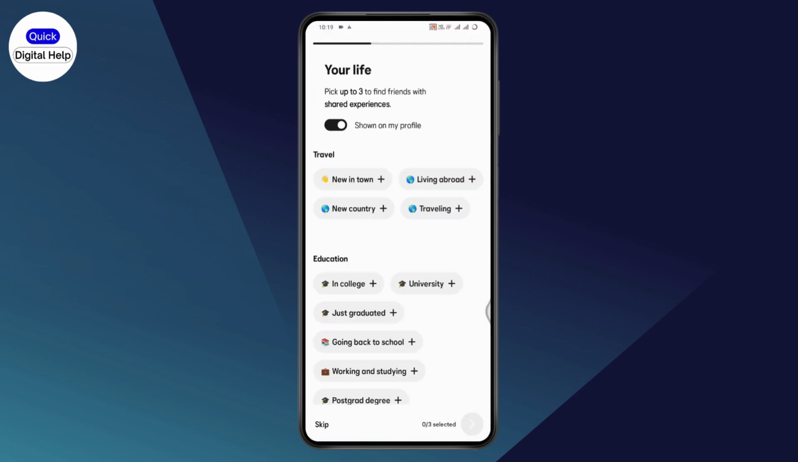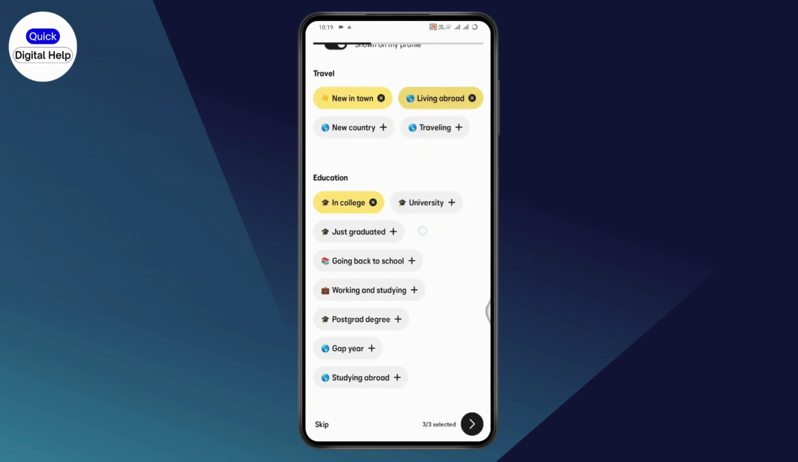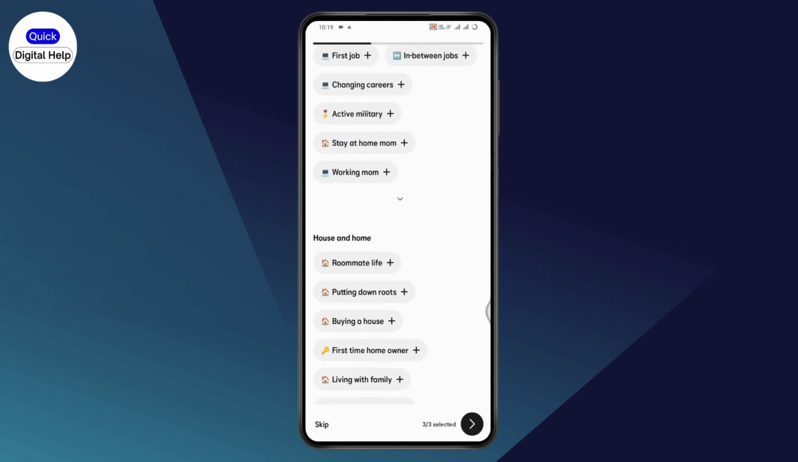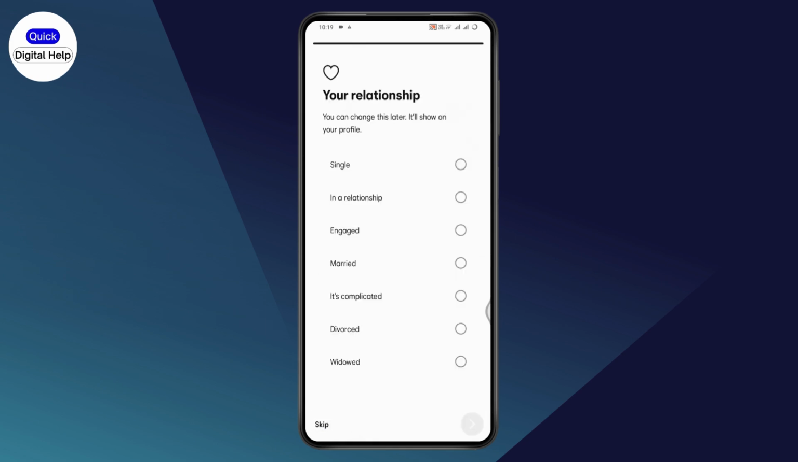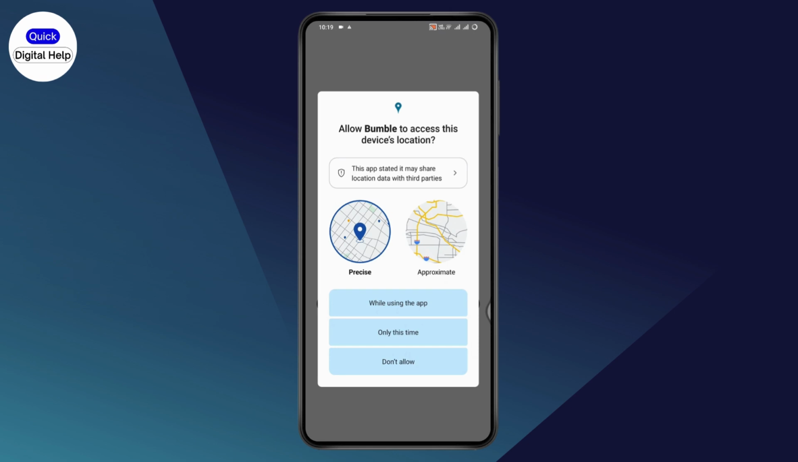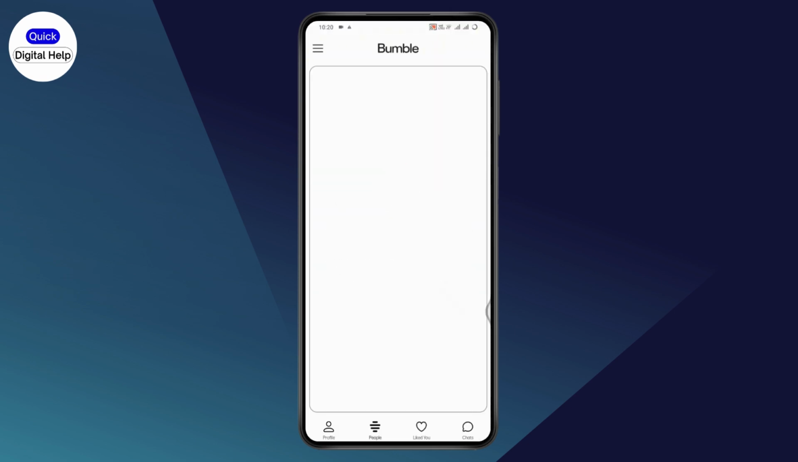got it, which is on the bottom, and select your education, your travel, your work, your career, your house. Once you've done, you can go with next, which is on the bottom right, or you can also skip these. After that, go with I accept and tap on check location settings and then allow while using the application. That's it. Your account has been created.